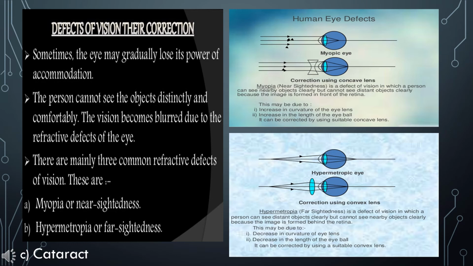Sometimes, usually at an old age, an eye fluid gradually gets deposited on the eye lens and affects the transparency of the eye lens. The defect is commonly known as cataract. A person suffering with cataract sees blurred images of all the objects around him or her. Cataract can be cured surgically.